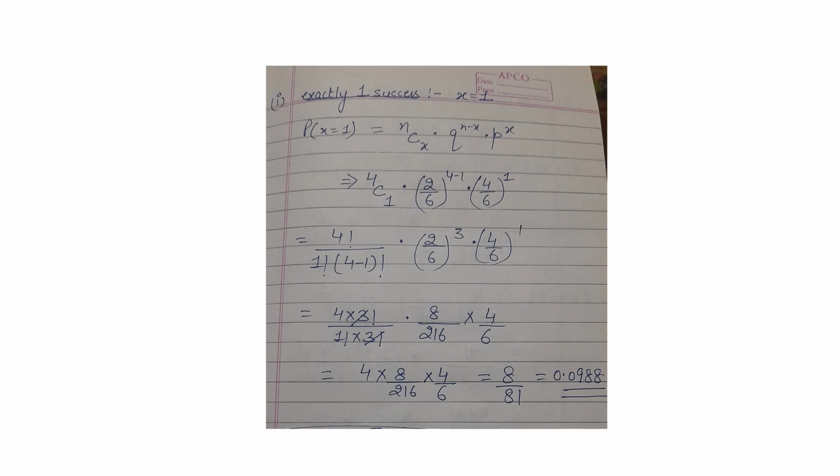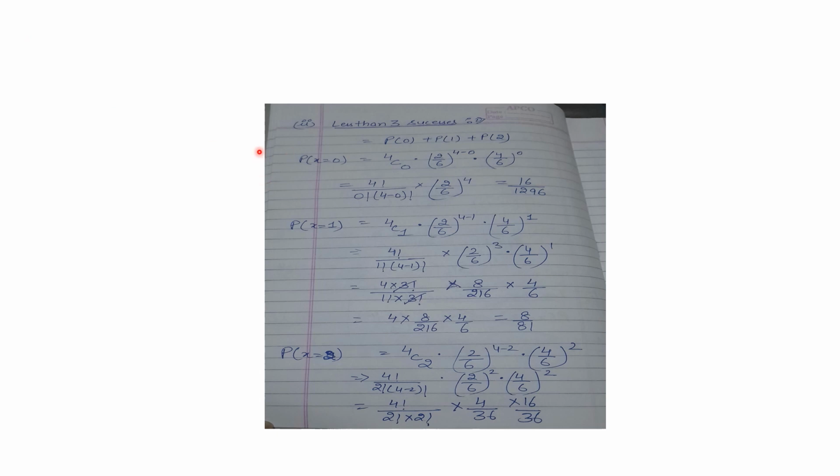So this is the calculation of getting exactly one success. You can calculate it by substituting all the available values in your formula, and here the number of successes will be treated as 1 because they are asking for exactly one success. So x will be 1. Substituting all these values into the formula, the final value will become 0.0988. This is the probability of getting exactly one success.